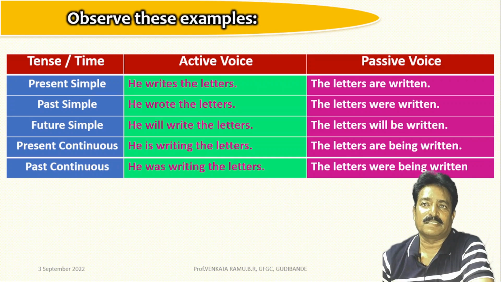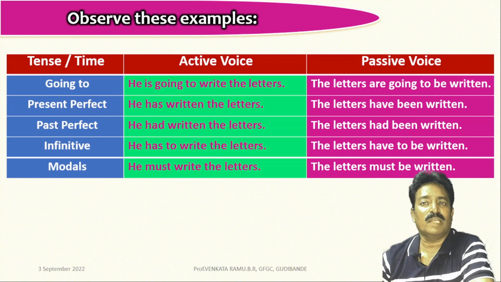Present continuous tense. We have an example. He is writing the letters. It can be transformed to passive as the letters are being written. In the past continuous, he was writing the letters. It can be transformed as the letters were being written. There is a going to form. Let us look at an example in the active voice. He is going to write the letters. This can be transformed to passive as the letters are going to be written.